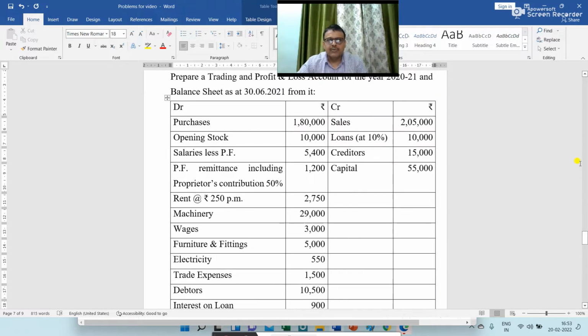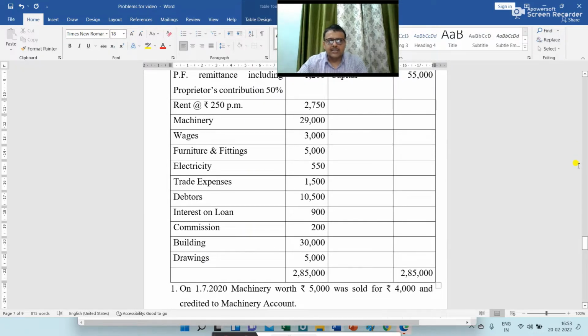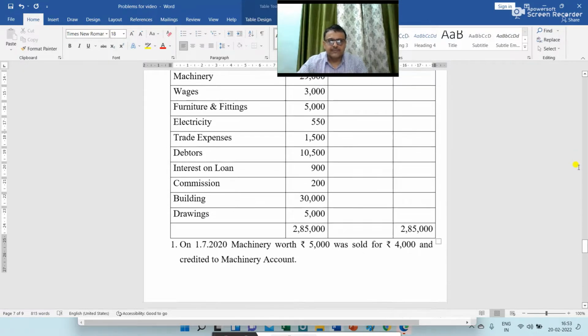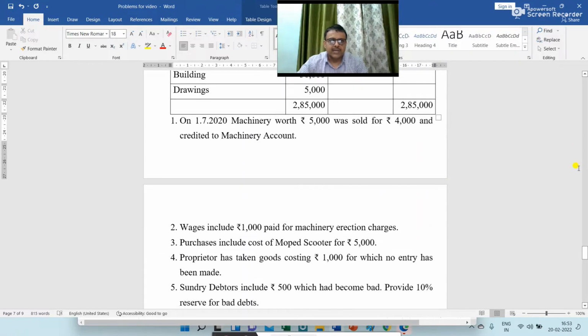On the credit side we have sales 2,05,000, loans at 10% 10,000, creditors 15,000, capital 55,000. Total of debit and credit side is 2,85,000. Now see the adjustment entries.